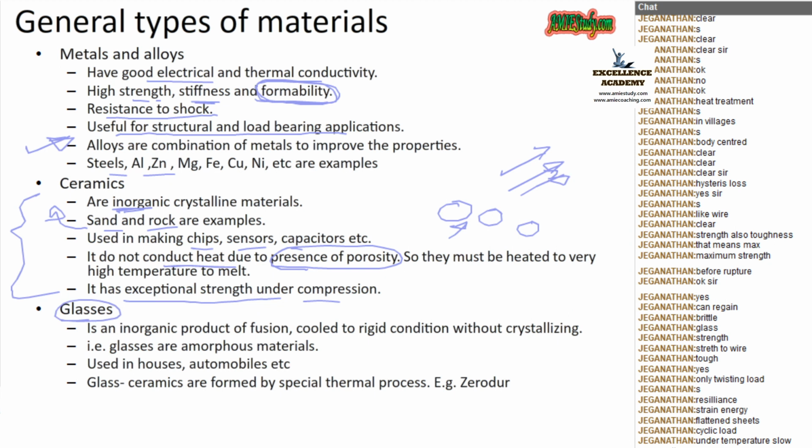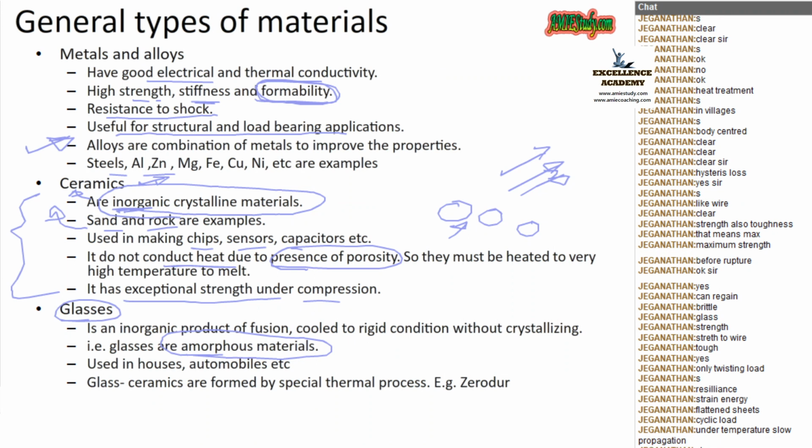Glass also comes under the category of ceramics, but here we wrote that ceramic is an inorganic crystalline material. Ceramic has a crystal structure, but glass does not. It is an amorphous material, a non-crystalline material. It is also a type of ceramic, but it doesn't have a proper crystal structure. Got it?